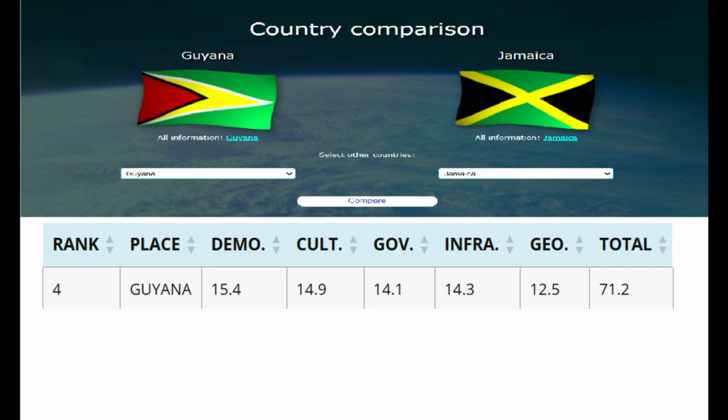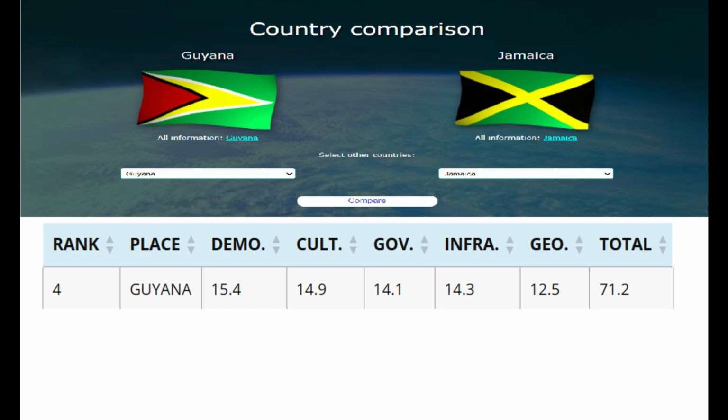When it comes to the culture at 14.9, this isn't shocking. Both of them are Anglo Caribbean countries with a lot of African influences, and there's slight Indian influences in Guyana compared to Jamaica. So this makes sense. The music is very similar. A lot of the food is kind of similar. So this isn't shocking.